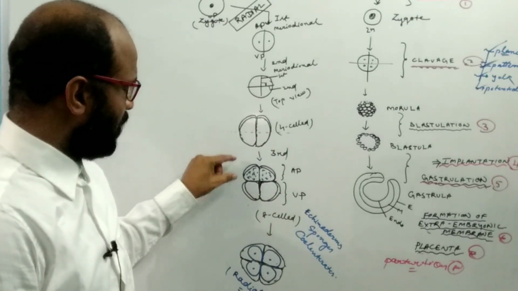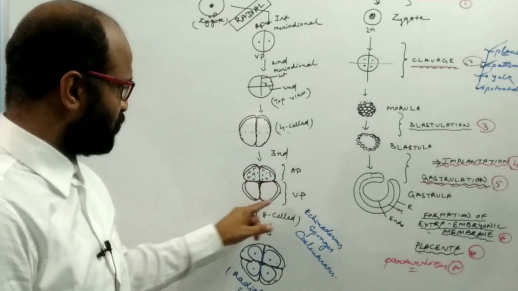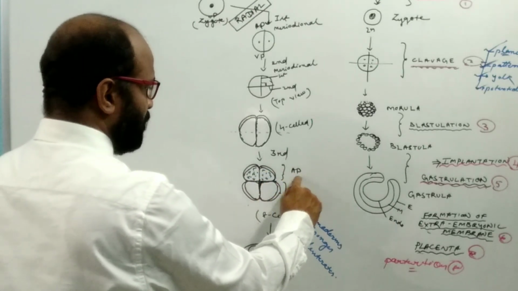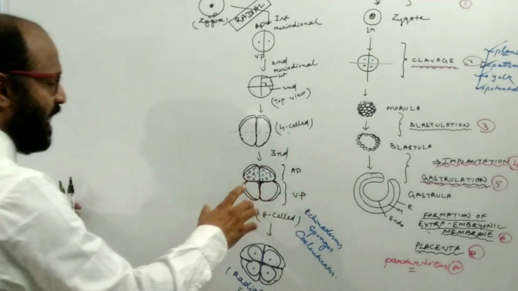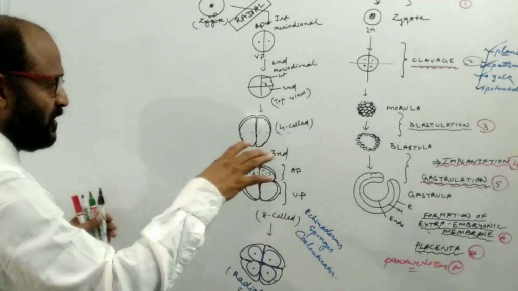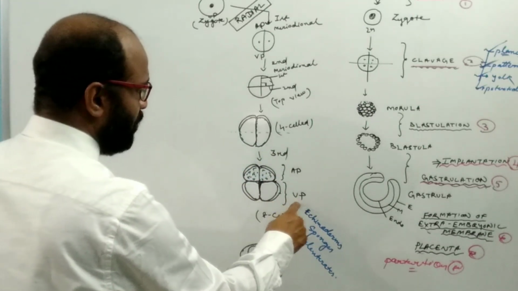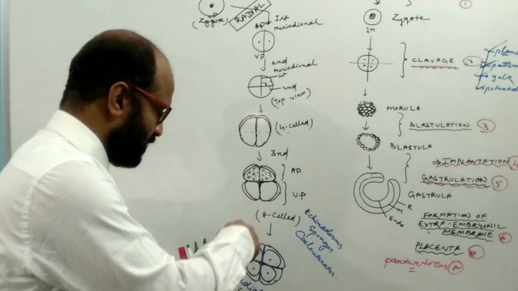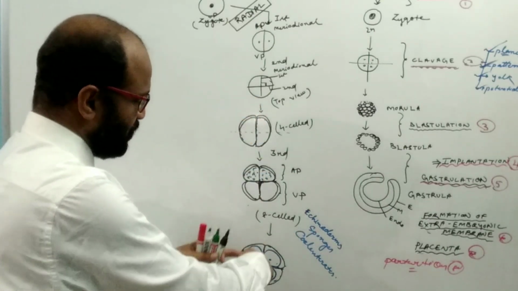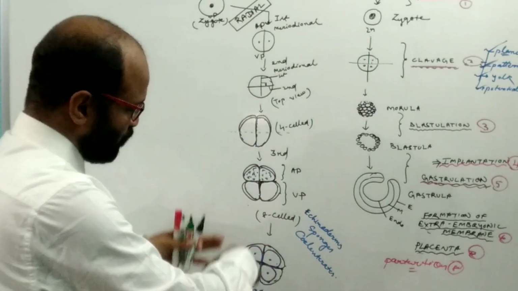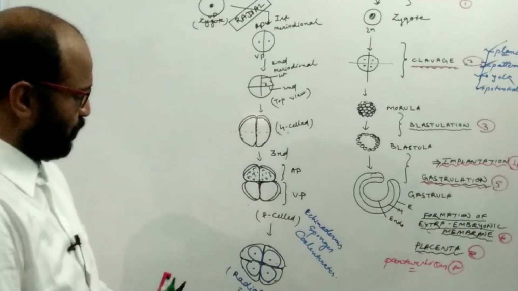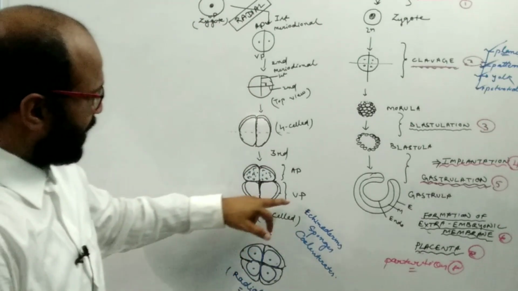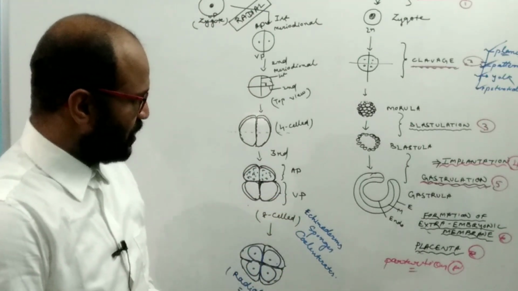The upper blastomere of the animal pole sits exactly upon the corresponding blastomere of the vegetal pole. Such an arrangement is known as radial. Along the animal-vegetal pole axis, these blastomeres are radially arranged. This is the radial pattern, found in echinoderms, sponges, and coelenterates.